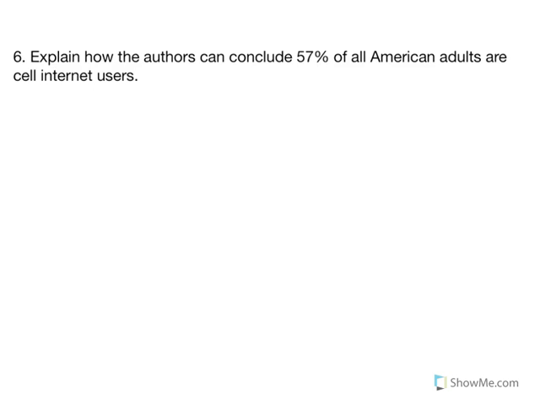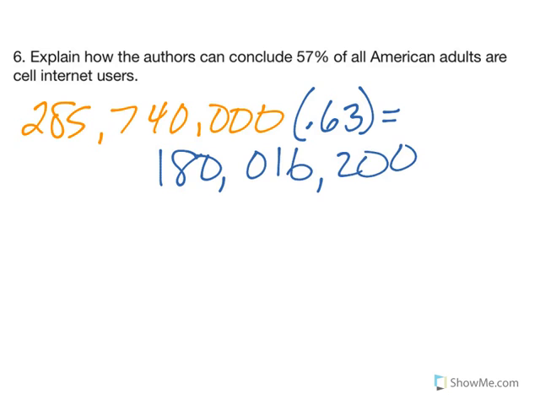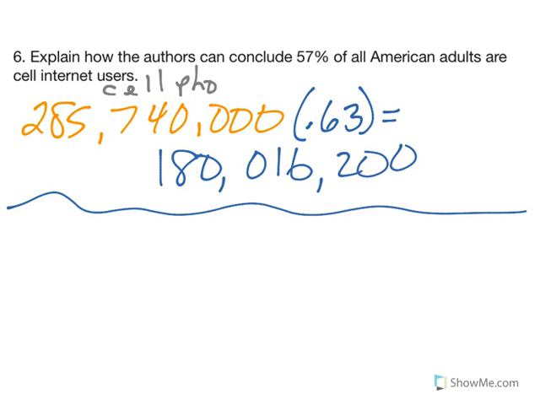Well, if we estimate that 285,740 own a cell phone, then based on that poll, we know that 63% of them use cell internet access. So, when we multiply those together, I get 180,016,200. That is based off of cell phone owners, and then we get this number from the poll. Okay, so 63% of cell phone owners 18 and older would use it.